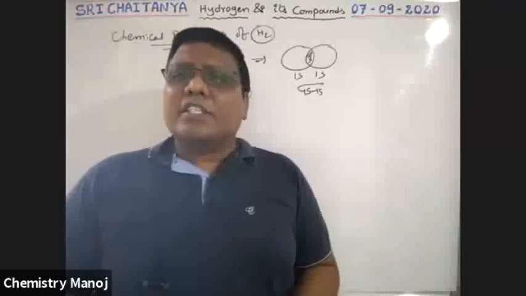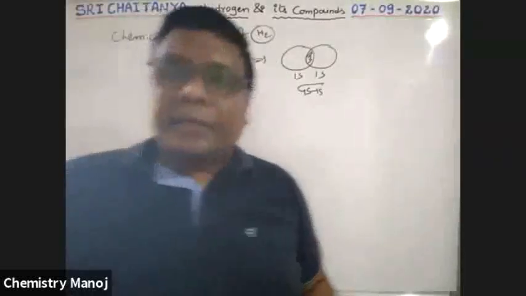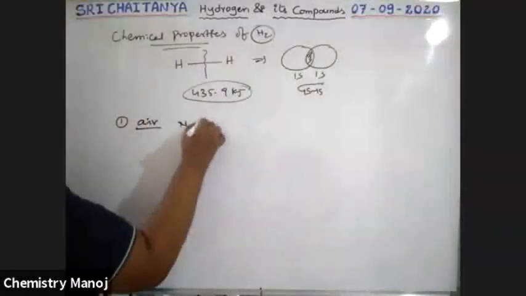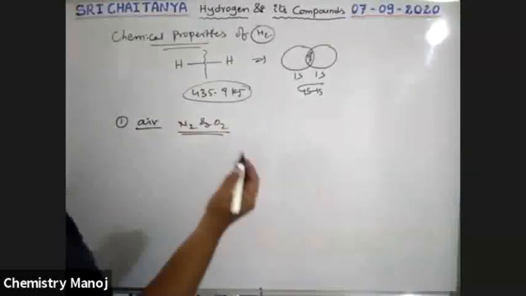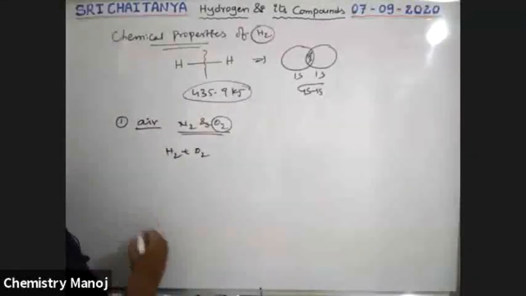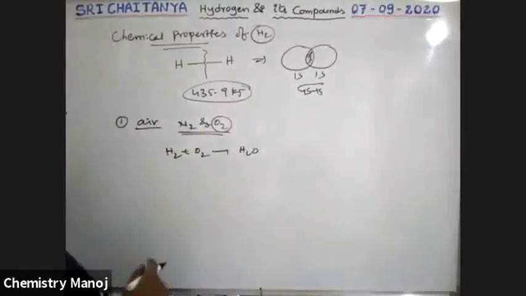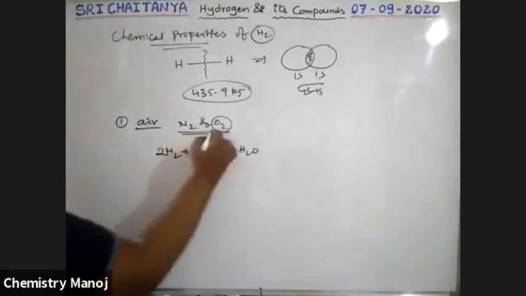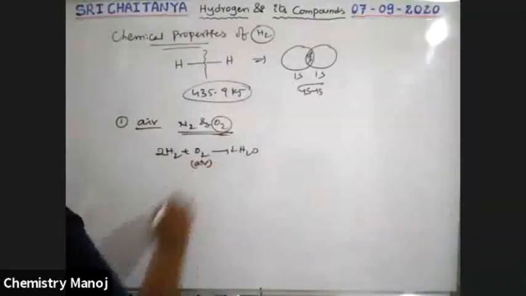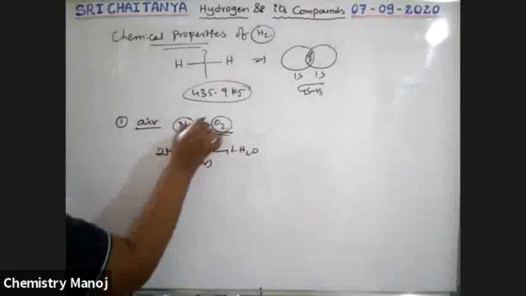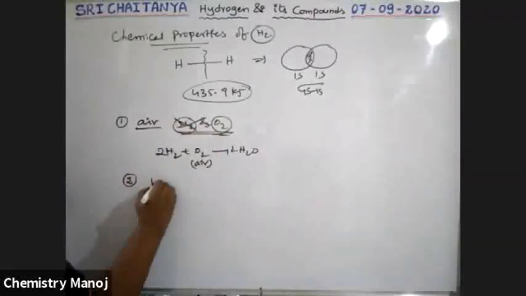So what are the reactions available here? First of all, reaction with air. In air, nitrogen and oxygen are available. At ordinary conditions, hydrogen reacts with oxygen, that gives H2O, 2H2O. So particularly the oxygen from air is involved in the reaction. With nitrogen, the reaction takes place at elevated temperature, not here. Second one, with halogens.